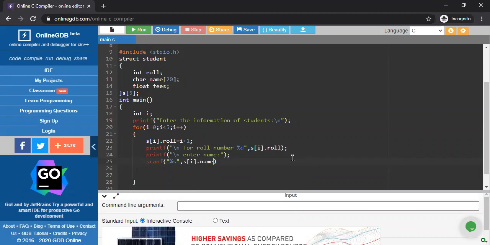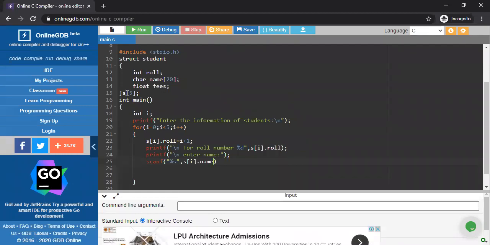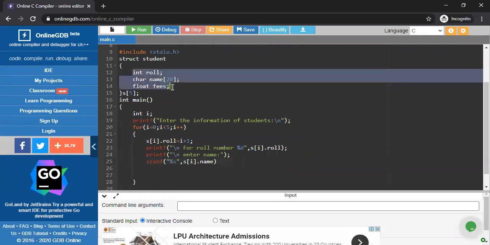I'm at the first time when the loop is executed. So all the information is going to be stored for student 1. I'm talking about student 1 only. I'm not talking about student 2, 3, 4, 5, whatever it is. I'm just inputting this information of student 1. Forget about all those other things. I'm just inputting these 3 pieces of information of student 1.